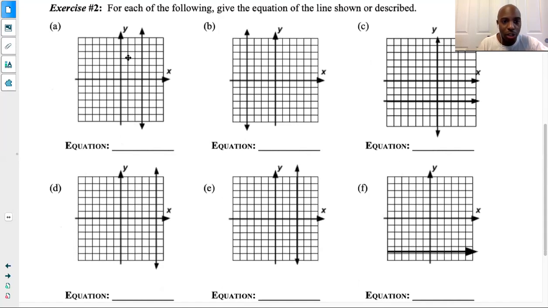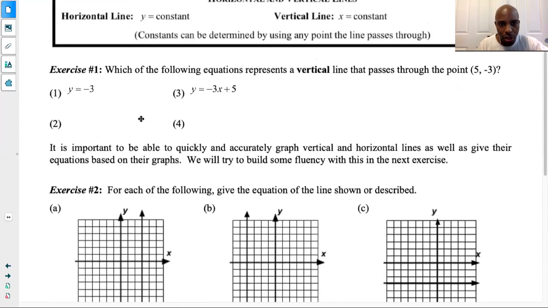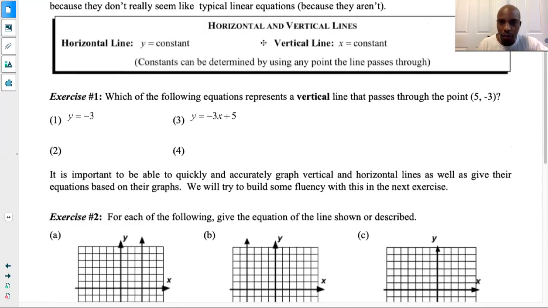For exercise number 2, what is the equation for this one? It's a vertical line. A vertical line means that it starts with what? X or Y? Look back at your notes. A vertical line is the one that goes up and down. If you don't know that, I would indicate it, or go back to the page before it. A vertical line is like that. A horizontal line looks like this. So when I see a vertical line, I want to say, okay, that starts with x equals.